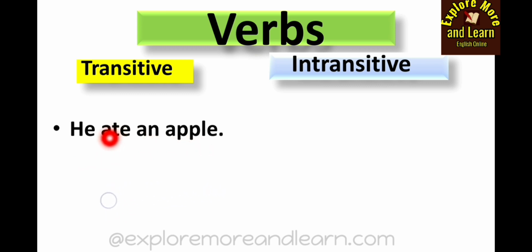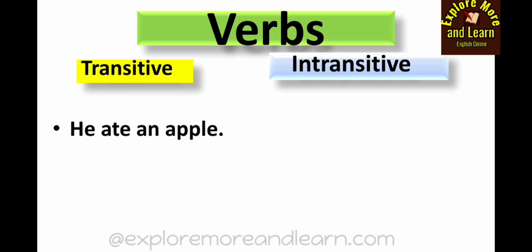And you see an action, which is ate, is transferred from the subject he to an object an apple. So something is being done to an object by the subject. So an object is affected by an action which is done by the subject. So ate is a transitive verb here.